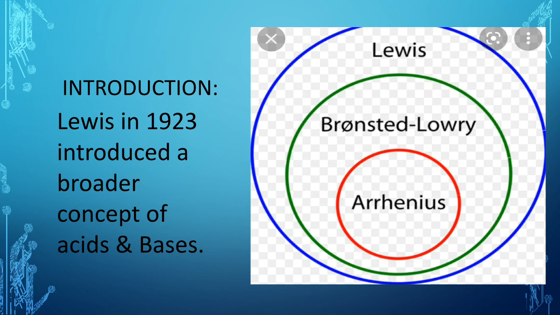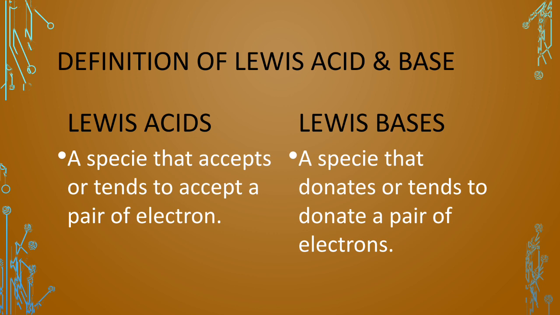Now, according to this concept, we can define the Lewis acid and base, that which compounds or which species act as the Lewis acid and which species act as the Lewis base.